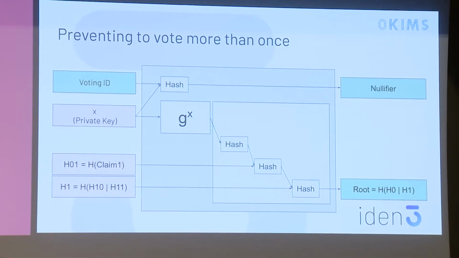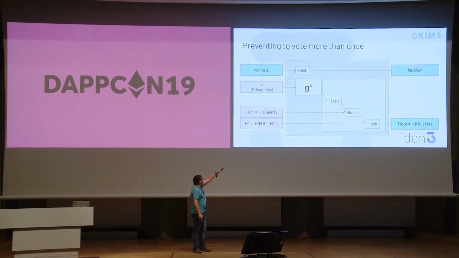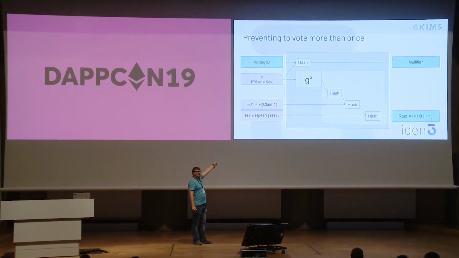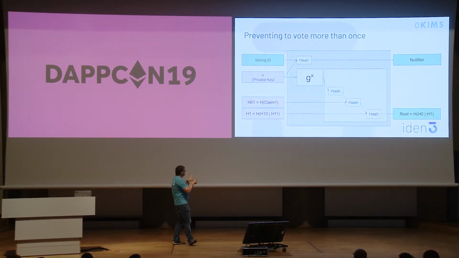Okay? But as you can see, the nullifier is not related. It's impossible to know which nullifier belongs to which private key. So as you see with this simple example, we can easily create an anonymous voting system using just zero-knowledge techniques. Okay, so I think this is a good example to understand a little bit how zero-knowledge works.